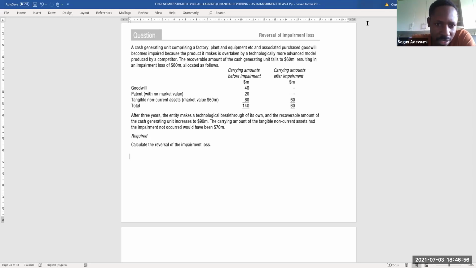So it's now remaining 20, impairment of 80 million, goodwill of 40, patent of 20. So I was thinking that since goodwill had been totally satisfied, patent had been totally satisfied, we should be having 40. Tangible non-current assets, market value of 60.